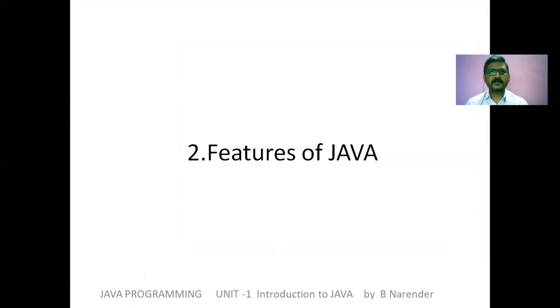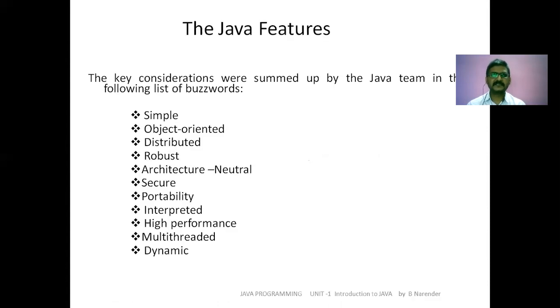The next subtopic is features of Java. It means every programming language contains some kind of features, based on which programming has to be done. These are some specialities over other programming languages, denoted as features of Java. Now these are some of the key important features of Java.